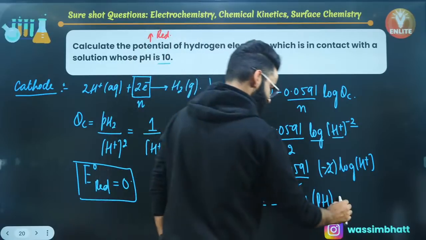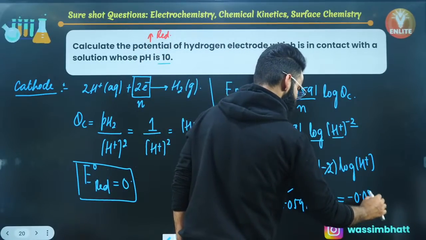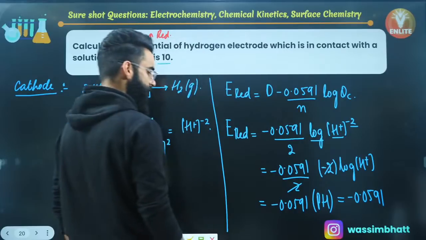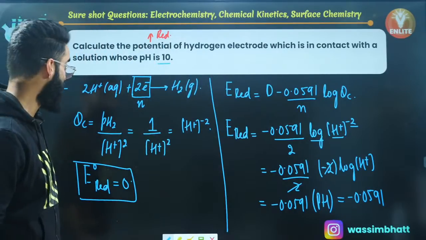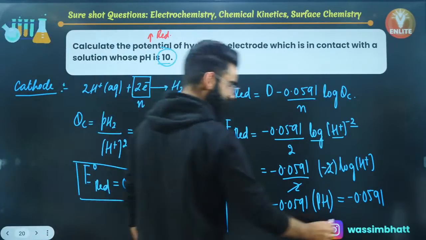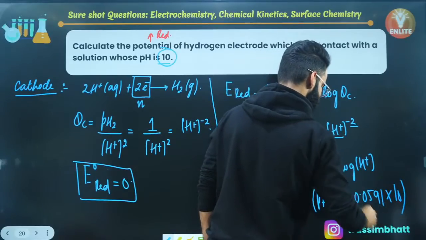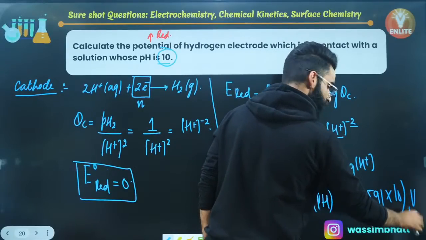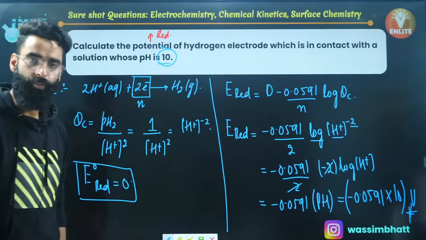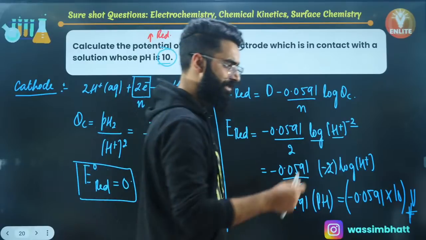As per the question, is the pH of the solution in which the hydrogen rod is dipped given to us? Absolutely, pH of the solution is given to us as 10. So multiply this term by 10 and get the answer in volts. This is going to be the reduction potential of the hydrogen electrode, which we were supposed to calculate. Let me quickly know in the chat if it is super clear to everyone.